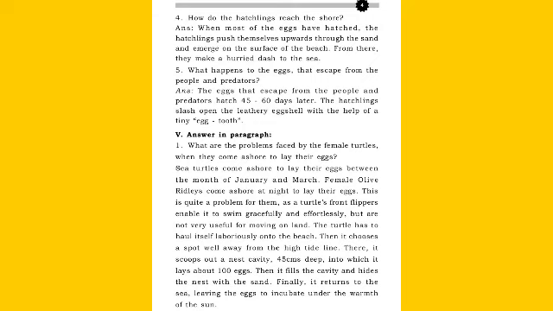Next, answer in paragraph. We will revise the answer as well as the hard words from this answer. What are the problems faced by the female turtles when they come ashore to lay their eggs? Answer. Sea turtles come ashore to lay their eggs between the month of January and March. Female olive ridleys come ashore at night to lay their eggs. This is quite a problem for them. Problem. As a turtle's front flippers.